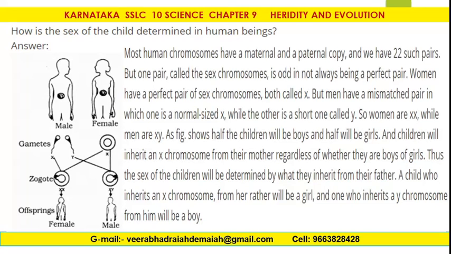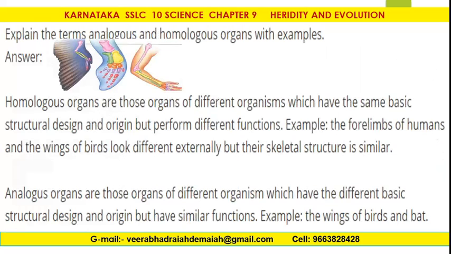So this is a male and female. These are the gametes, and the moving gametes meet the ovum of the female organ. Then the zygote forms, giving offspring. It may be an XX chromosome, meaning you will get a female. If the zygote develops with an XY chromosome, it will be a male or a boy.